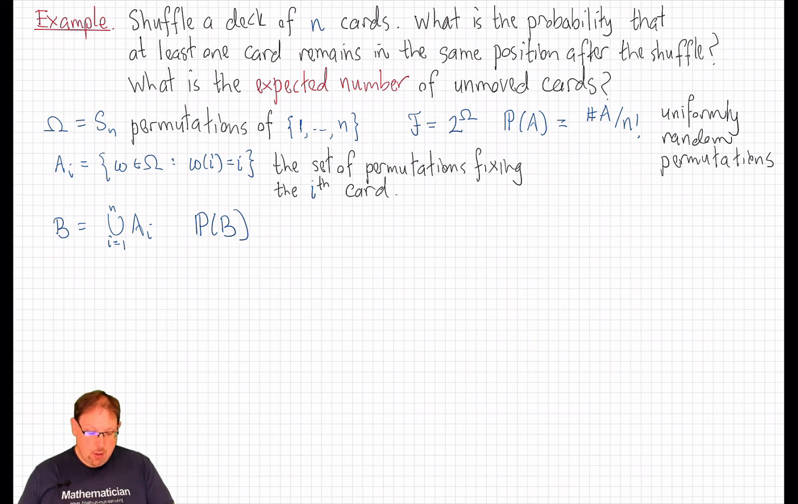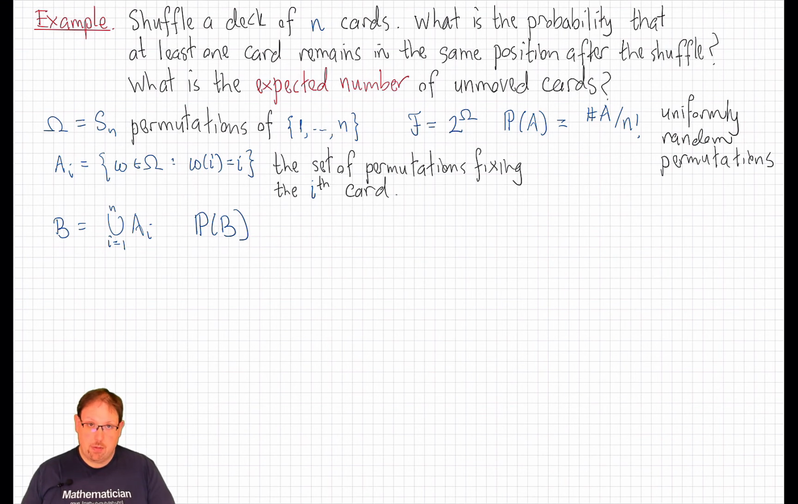With this setup, the event that we're interested in is the event that some card remained fixed. Well, let's suppose that was the first card. Then the event A1 is the event that the first card was fixed. Our outcomes in the probability space are permutations, and so this is the event that that function omega fixes the first card. A2 is the event that it fixes the second card, and so on down the line. The event we're interested in is that some card gets fixed, which is the union of all of those Ais, i ranging from 1 up to n. That's the event B that we'd like to calculate the probability of.